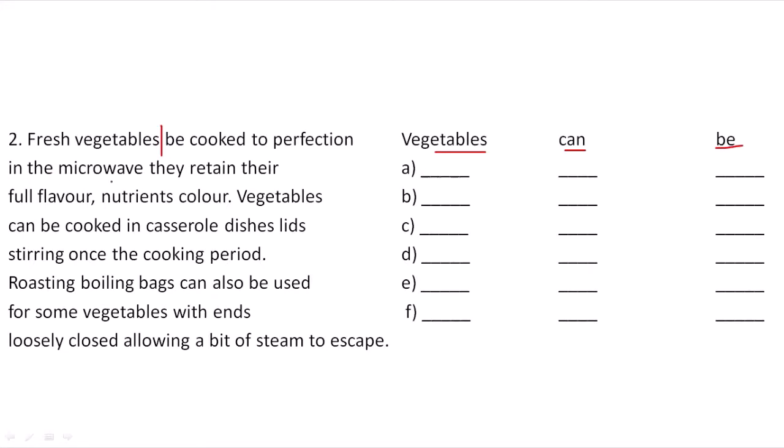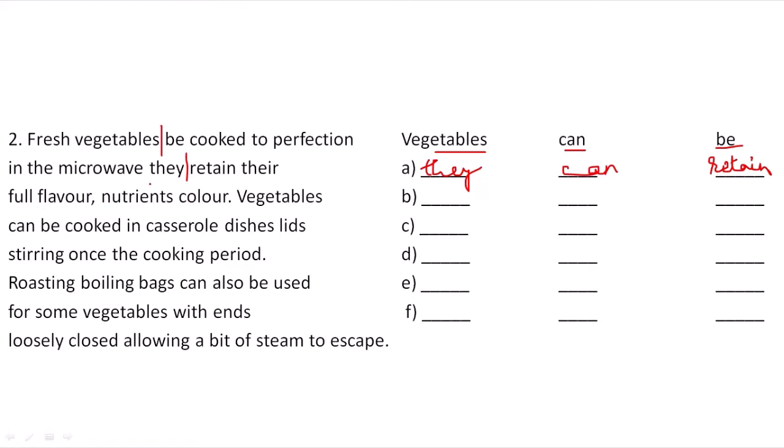Next: in the microwave they retain. They can retain. Can is missing here, and the before word is they and the after word is retain. You can feel it is clear, right?